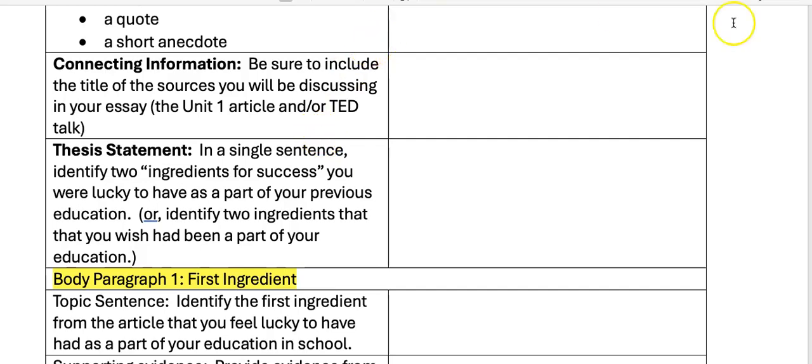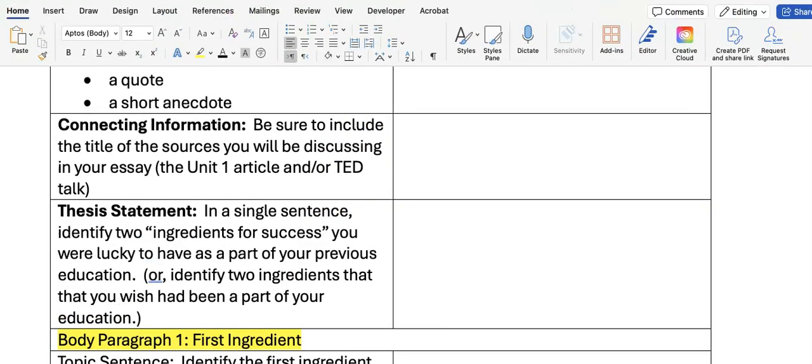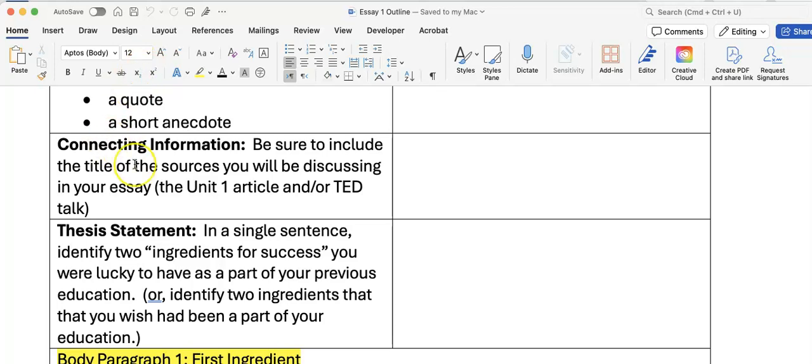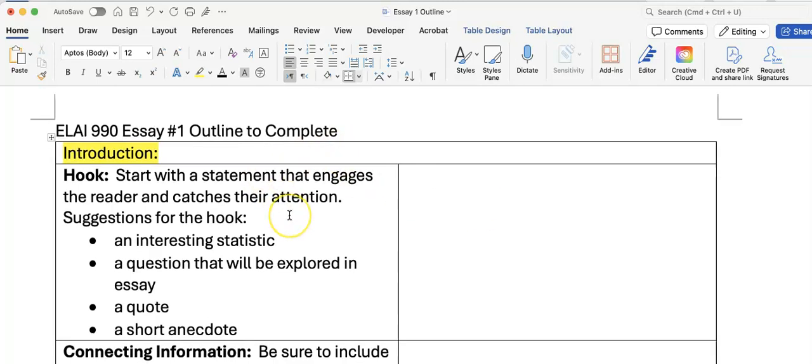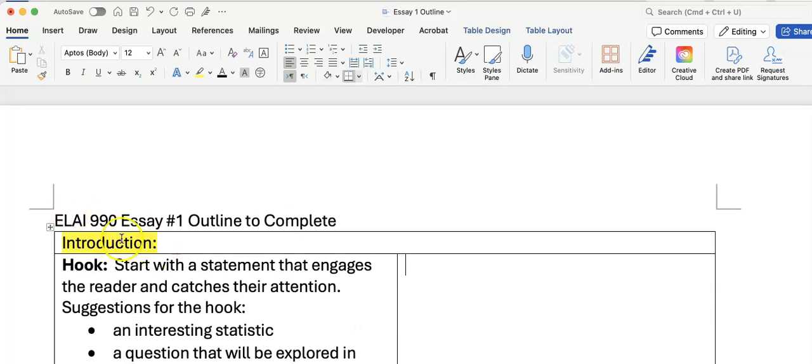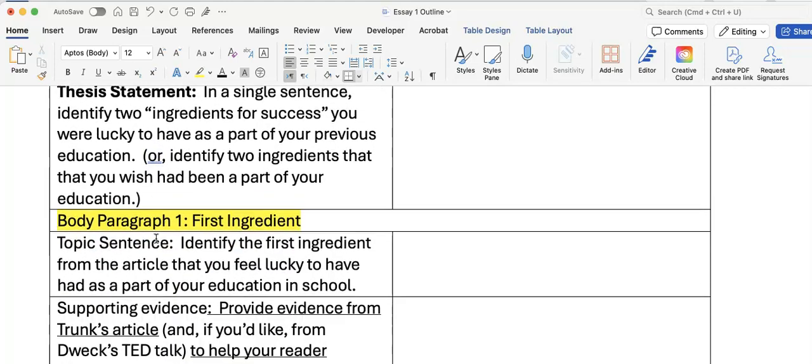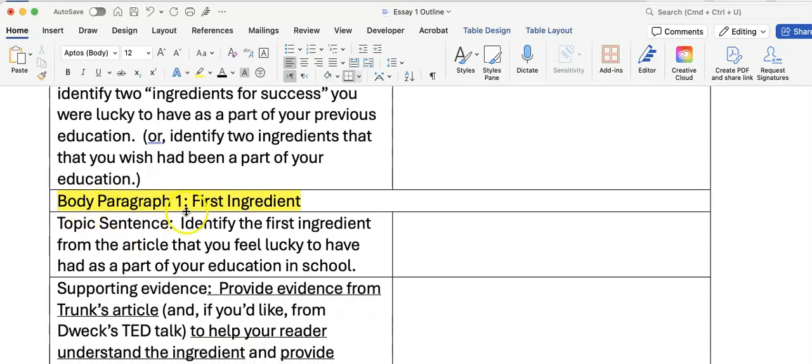The document that you're going to look at next is called Essay 1 Outline. It looks like this. You're going to see on the left-hand side of the page the part of the essay, and what you need to do is to complete the right-hand part. My advice is not to start with the hook or the connecting info or the thesis. I would skip the introduction part. The part that you really want to start with is that first ingredient that you were lucky to have, or if you choose the other idea, that you were missing. So choose that first ingredient.